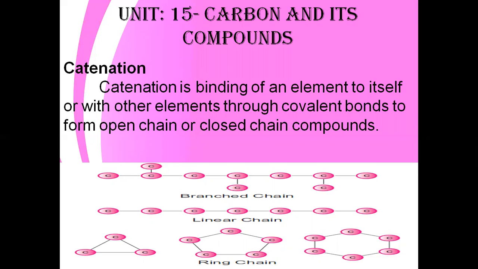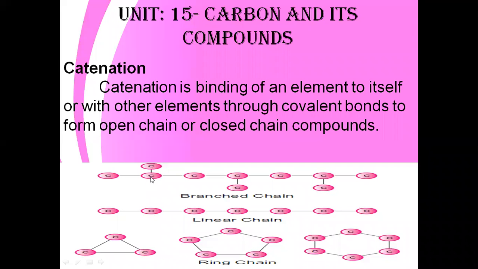A branched chain is one where a carbon atom has another carbon atom attached to it. For example, in the picture, one carbon contains another carbon, and again another, so this is the branched chain. Linear means a straight line. The carbons are present in a straight line, so this is called a linear chain.